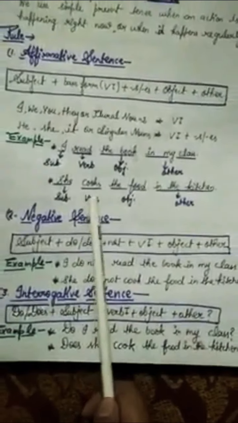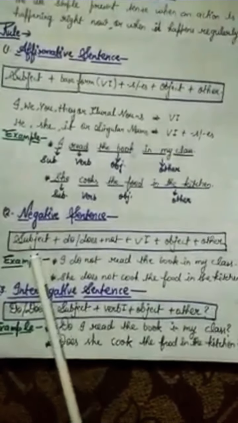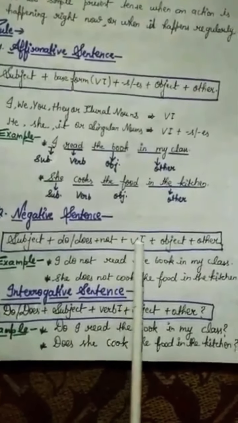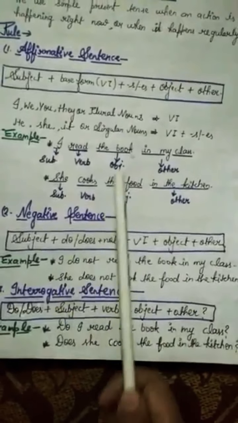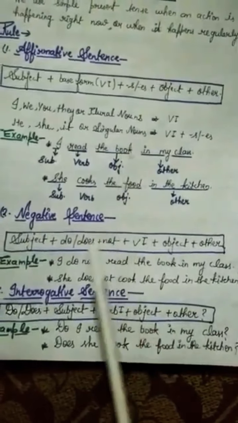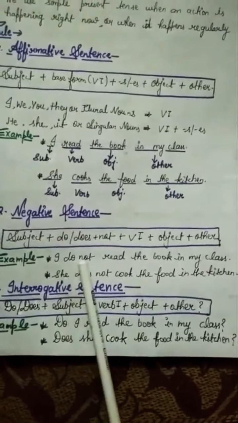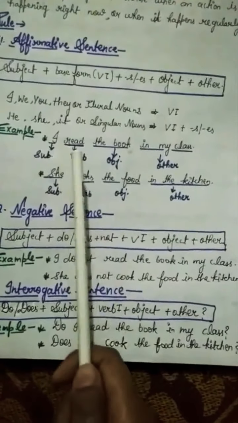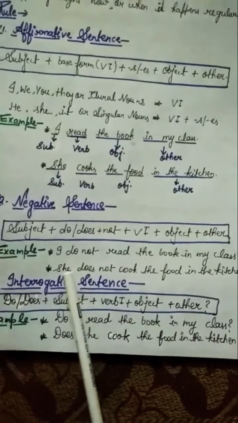Okay, now the negative sentence. Rule of negative sentence: subject plus do or does, then not, plus first form of the verb plus object plus other. Now you have to change this sentence into negative. So how will you change it? With the help of this rule. Okay, I do not read the book in my class. You only have to see the verb. If there is no s or es, then you will use only do.